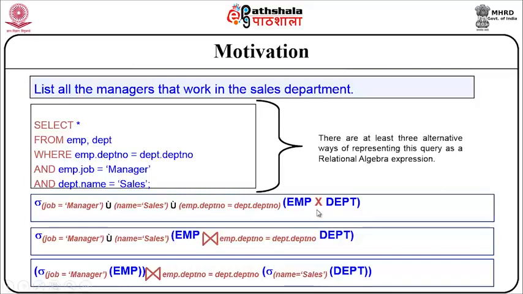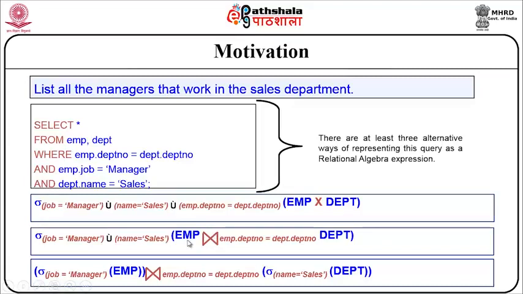Employee Cartesian product department would fetch a very large result, and from that large result I should check all three conditions, and select only people who are working as managers in the sales department.